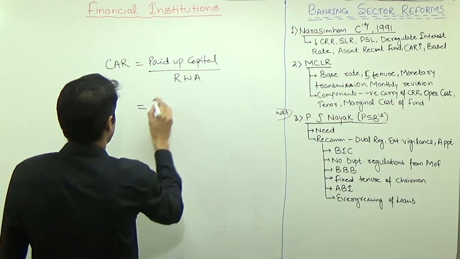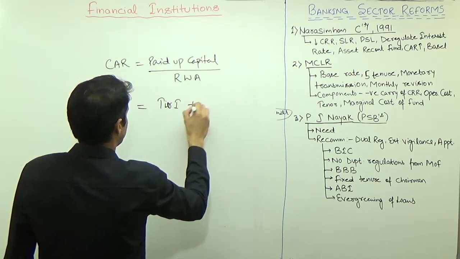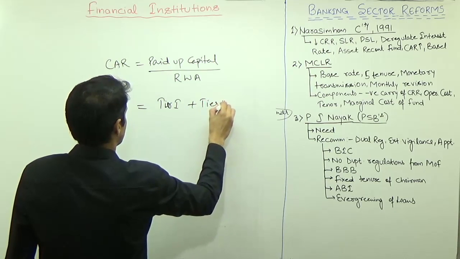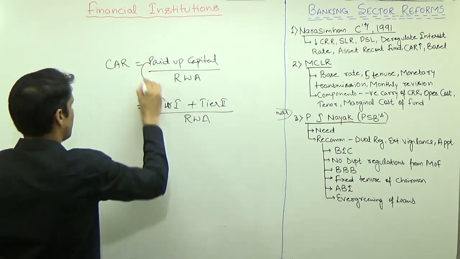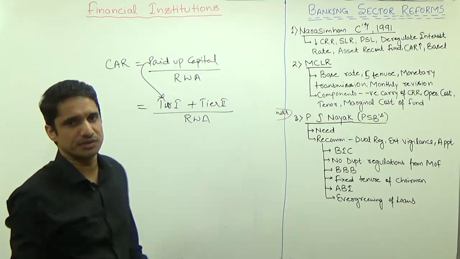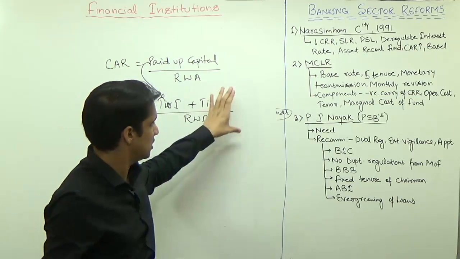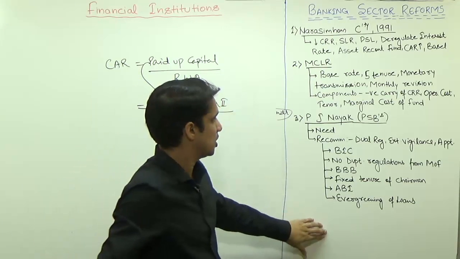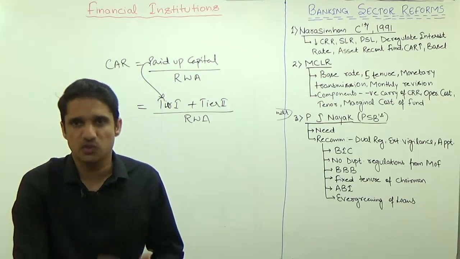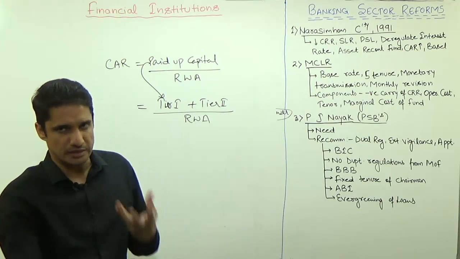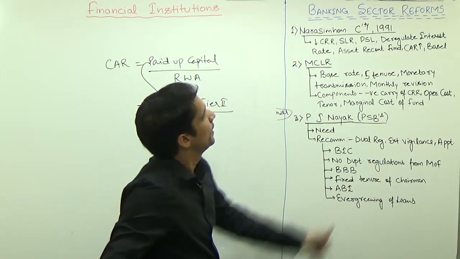Actually, the capital adequacy ratio equals tier 1 capital plus tier 2 capital upon risk weighted assets, and paid up capital is just one component of tier 1 capital. We will discuss all this in detail in the next lecture, where we are going to discuss the Basel norms, the need of the Basel norms, the first Basel norm, second Basel norm and third Basel norm. Basel norms are relevant from an exam perspective.